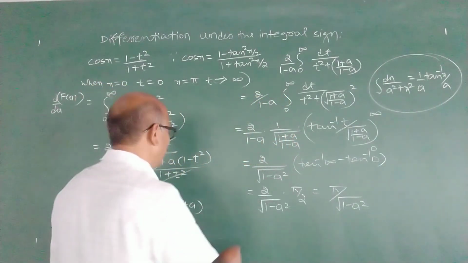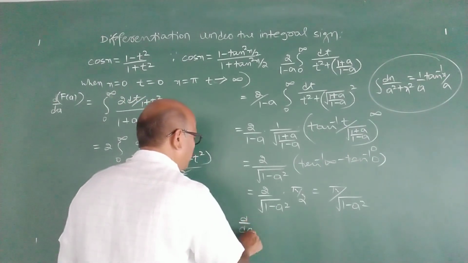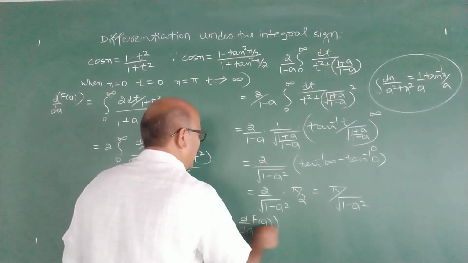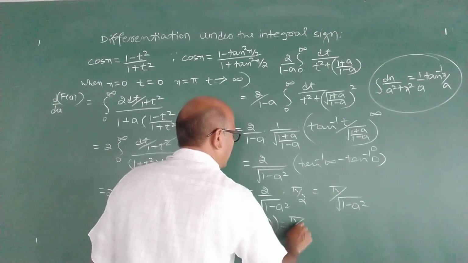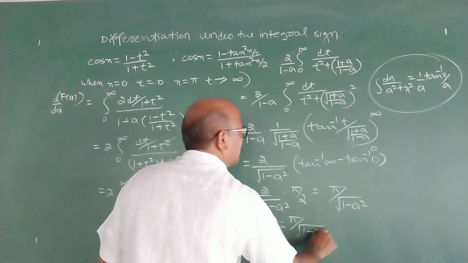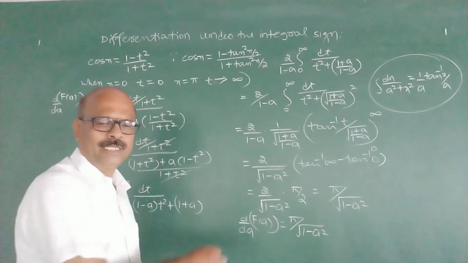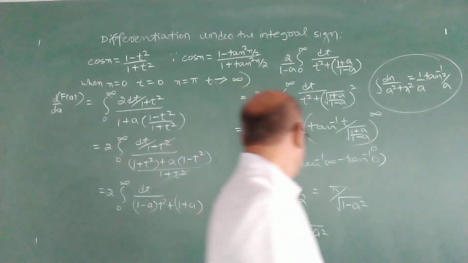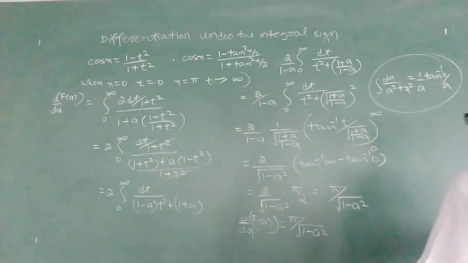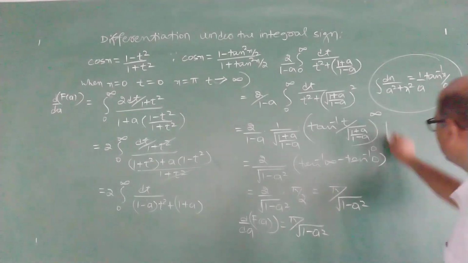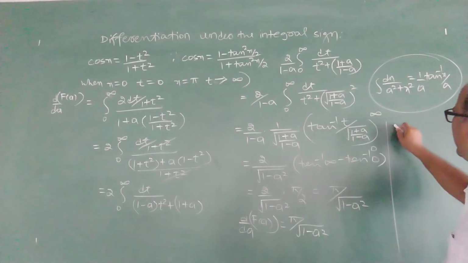What is this? d by da of f of a is pi by root 1 minus a square. See, it is d by da of f of a. How to get f of a from this? We integrate.